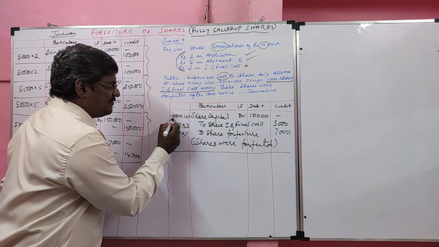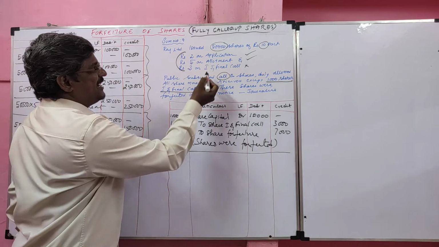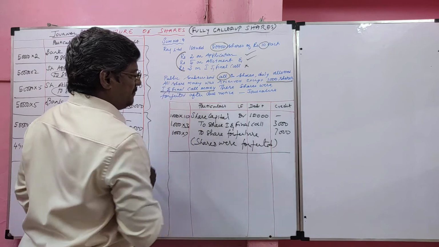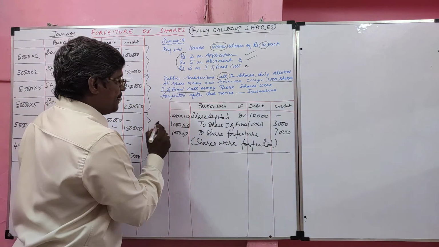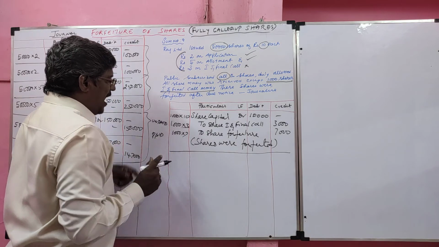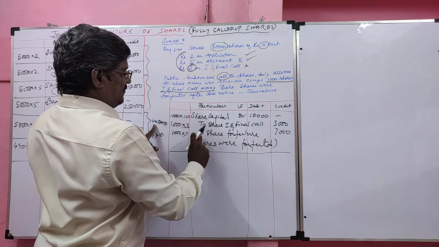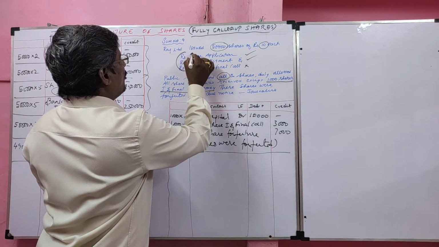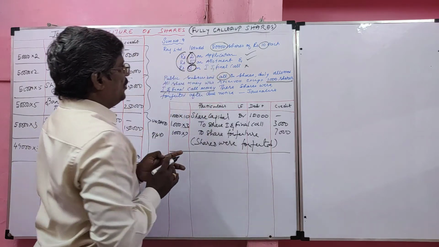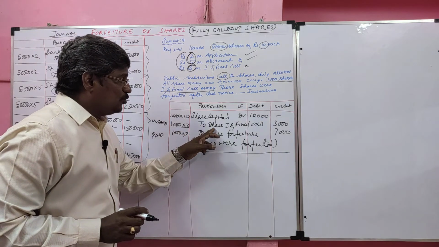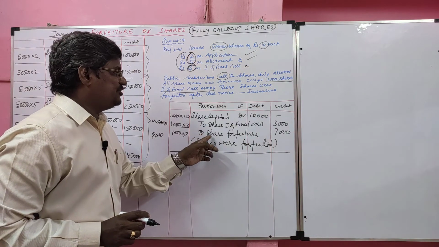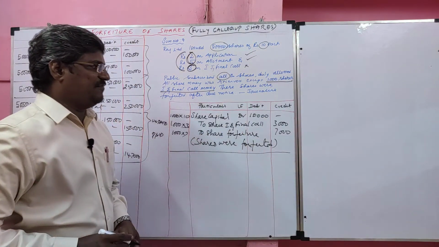The value is number of shares forfeited into called up value. The shares are forfeited after the final call, so we can write the called up value as 10. So 1,000 into 10, 10,000. Then on the credit side, we have to write unpaid value and paid value. Unpaid how much? 3 rupees, first and final call, that is unpaid. Paid value how much? 7 rupees. So share capital debited to share first and final call, the value is unpaid. The remaining paid value to share forfeiture.